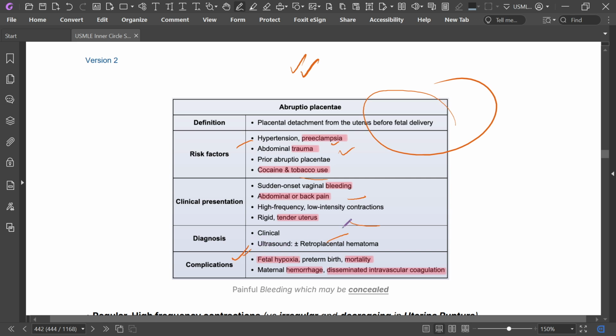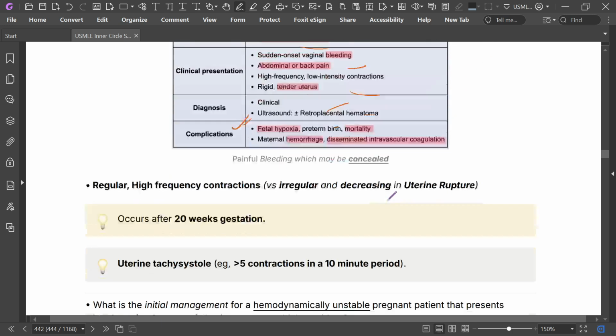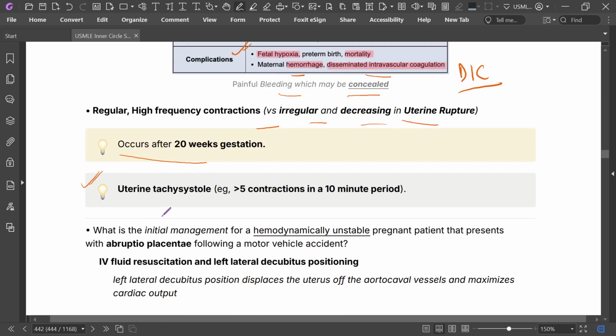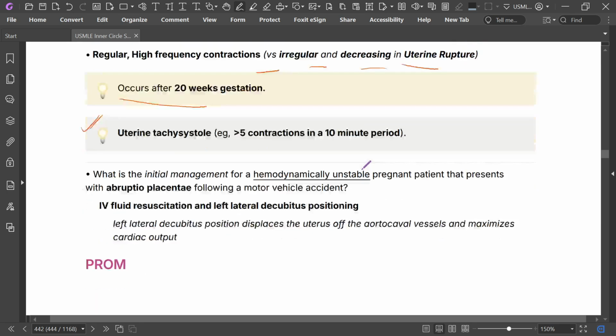Complications are fetal hypoxia, preterm birth, mortality, maternal hemorrhage, and DIC; DIC workup should be done. Painful bleeding which may be concealed, with regular high frequency contractions, versus irregular and decreasing contractions in uterine rupture, over 20 weeks of gestation. Uterine tachysystole is more than 5 contractions in 10 minutes.